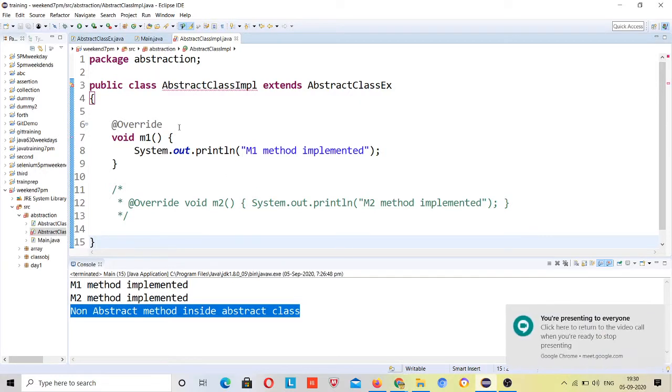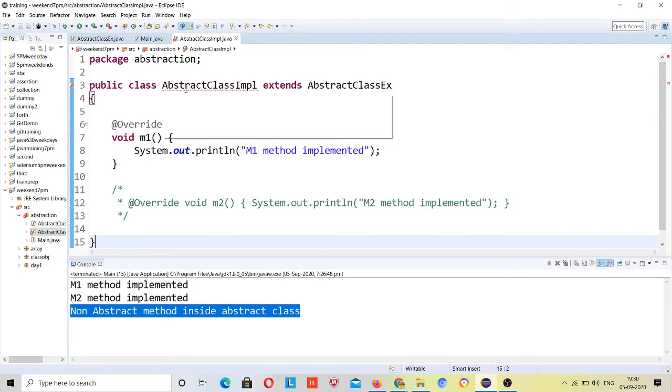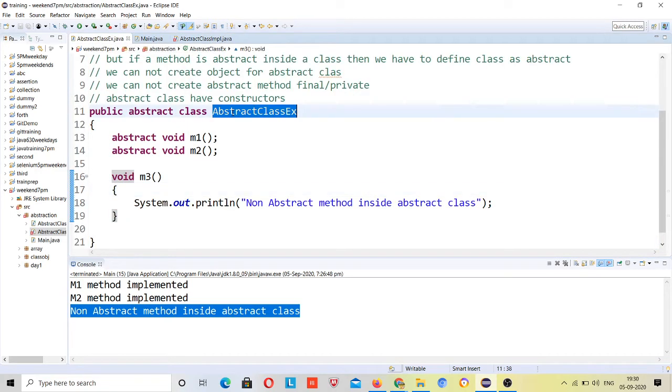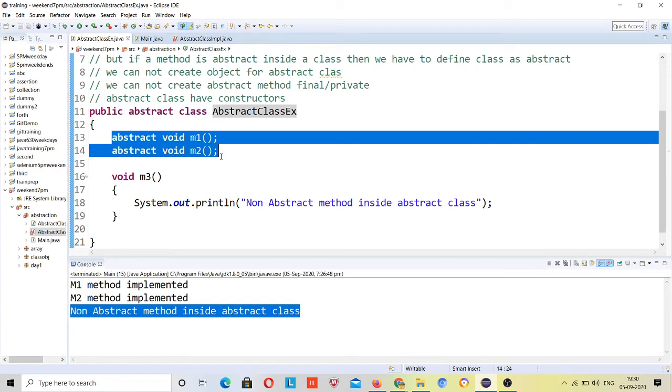What does it mean? It means that if you are making object for any class, then all abstract methods should be implemented in that class only, right? If you have a single method left as abstract, you cannot instantiate this class too. This was abstract class, right, which has two abstract methods present in it.